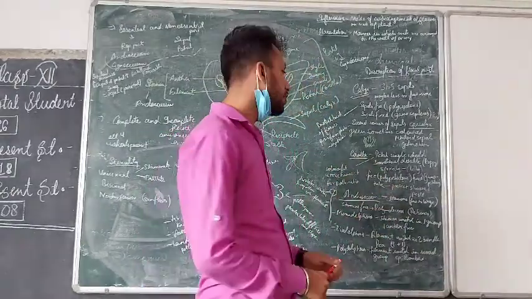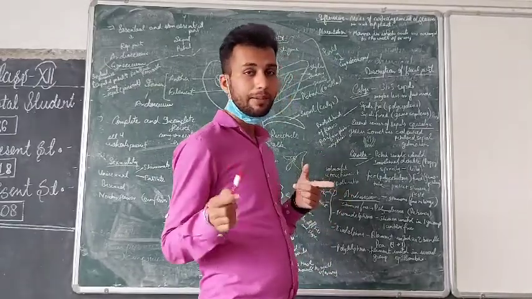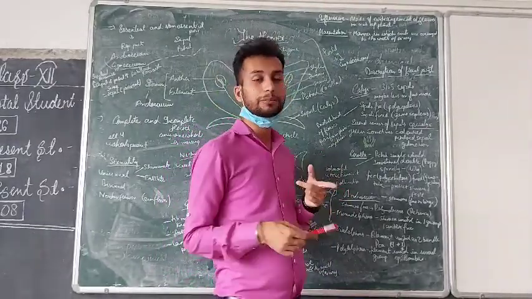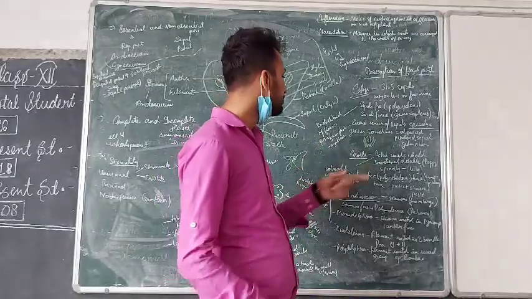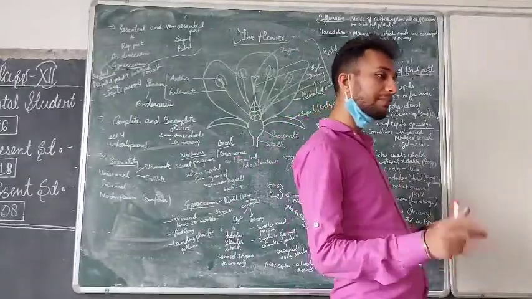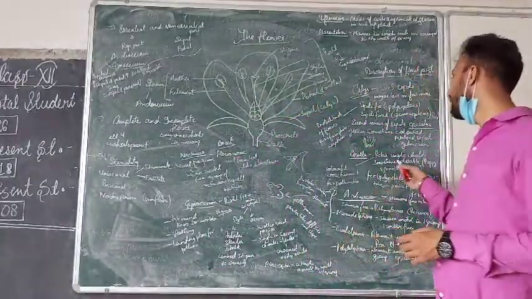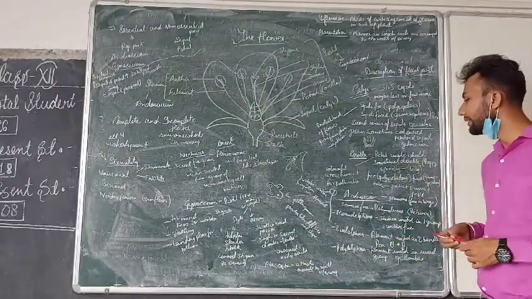Spirally means they are arranged like a spiral. The diagram is given in your book. Spiral means just like a spring. They are found in the form of a spiral, and the arrangement or shape of the petals is categorized according to the spiral.